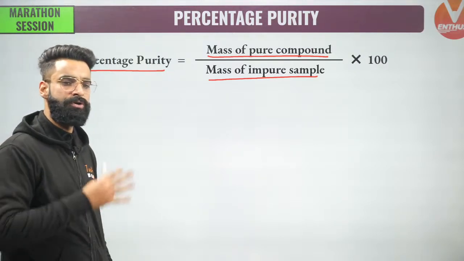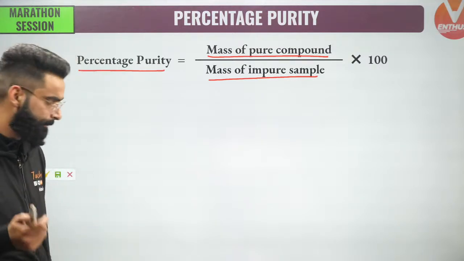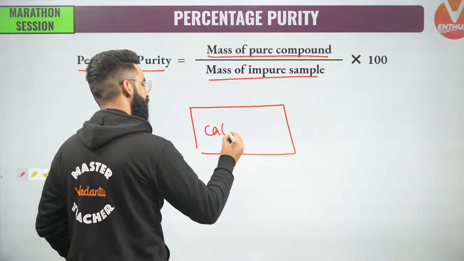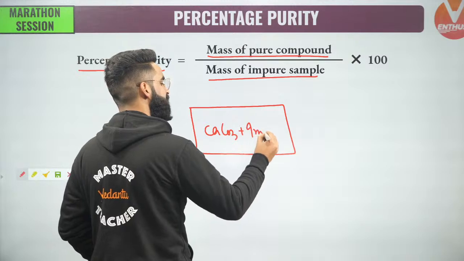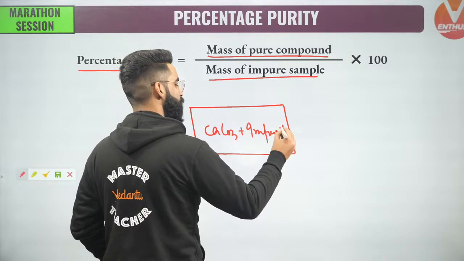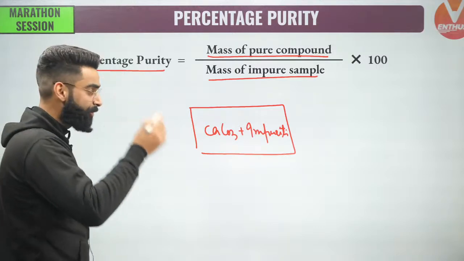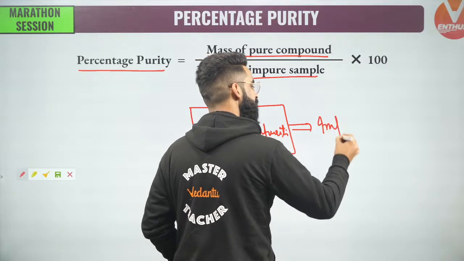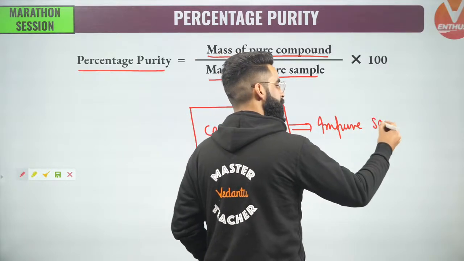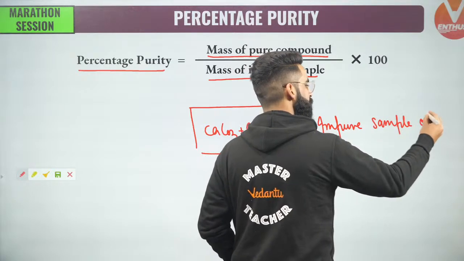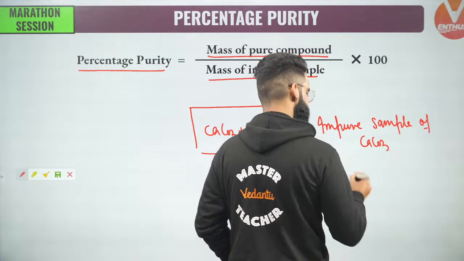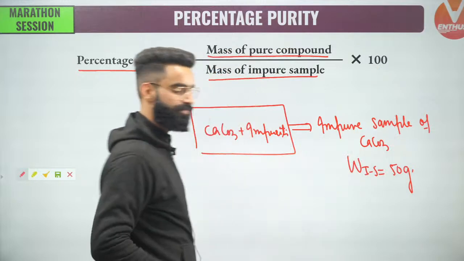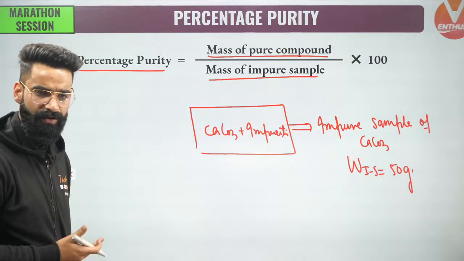Now guys, how do we get to know this concept of percentage purity? Let's say I've got a container and in this container I have got calcium carbonate, and with this calcium carbonate I have got a few impurities as well. So this sample, shouldn't I be calling this an impure sample of calcium carbonate? Yes, an impure sample of calcium carbonate. Let's assume the mass of the impure sample of calcium carbonate is 50 grams.